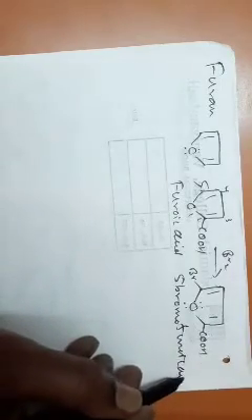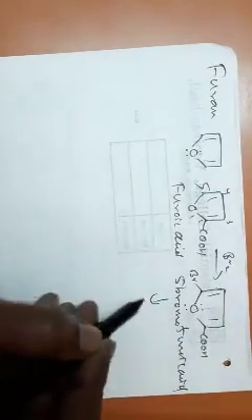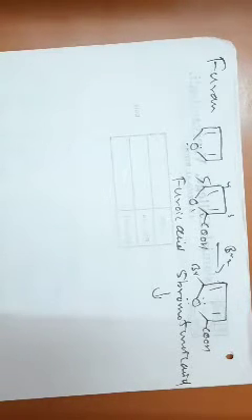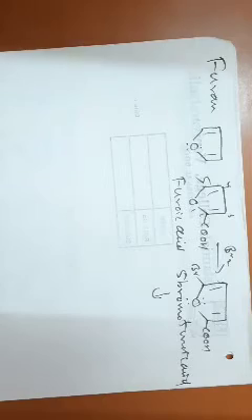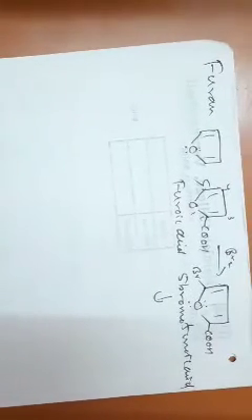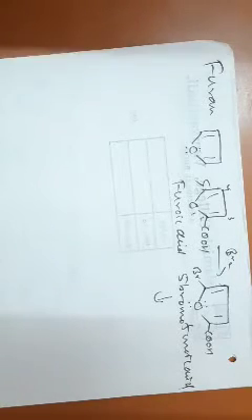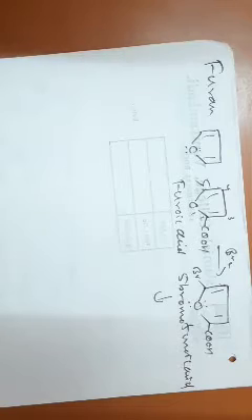Furoic acid, if it is decarboxylated, it is a property of all the aromatic carboxylic acids or aliphatic carboxylic acids also. You can easily remove the carboxyl group by decarboxylation reaction. Simply, if you heat, then the carboxyl group loses a molecule of carbon dioxide. So, the carboxyl group is lost by decarboxylation reactions.